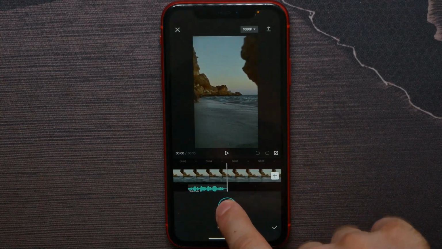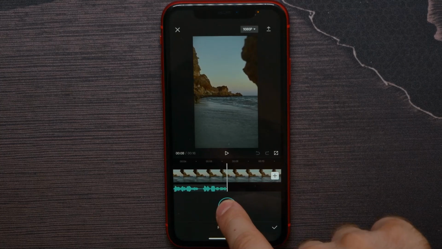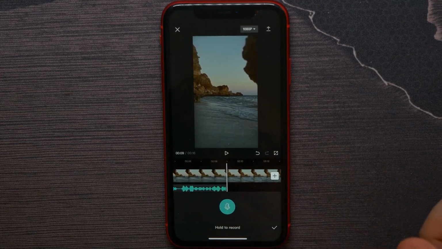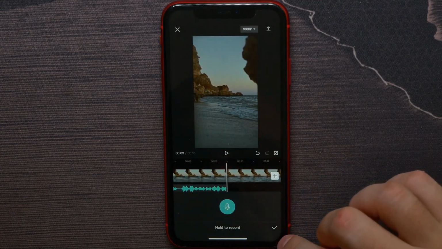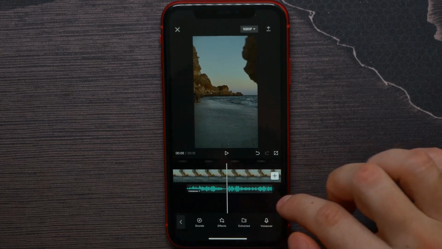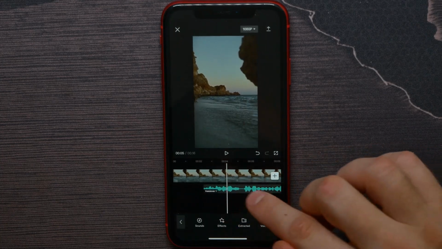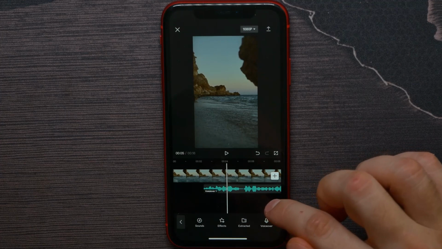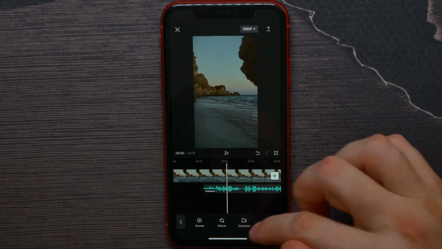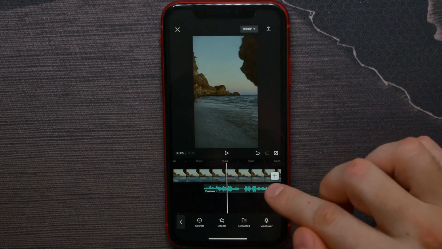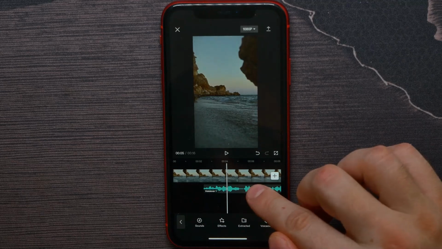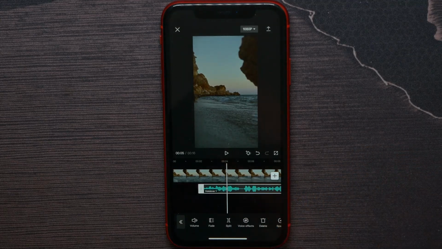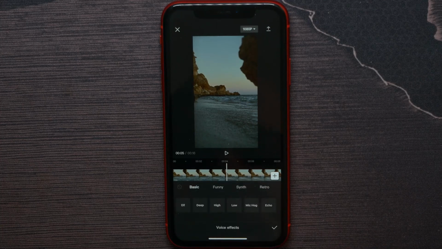Now you see the voiceover is being recorded, and when I release my finger it stops recording. I can hit the check mark, and now I can continue editing my project. And to be able to change the sound of my voice, all I have to do is select the audio row, and next hit voice effects right there.